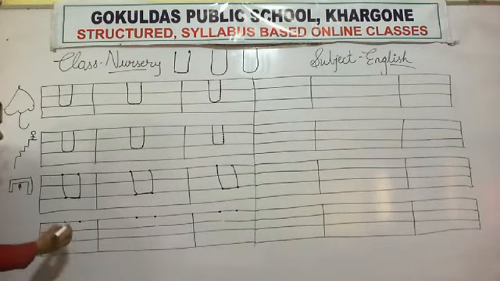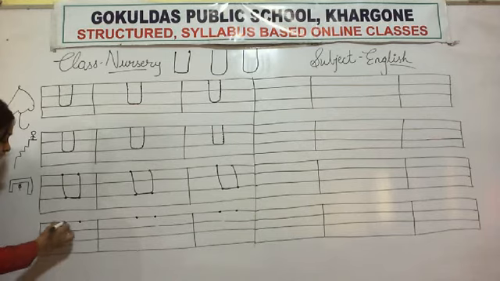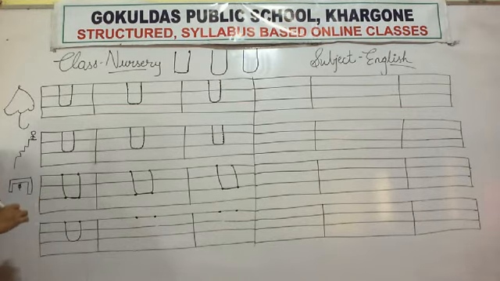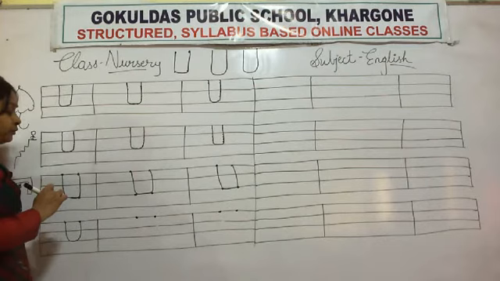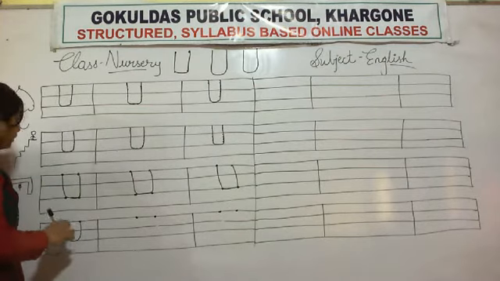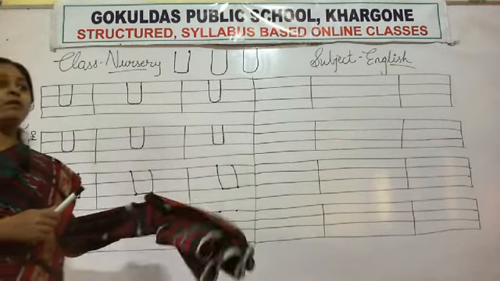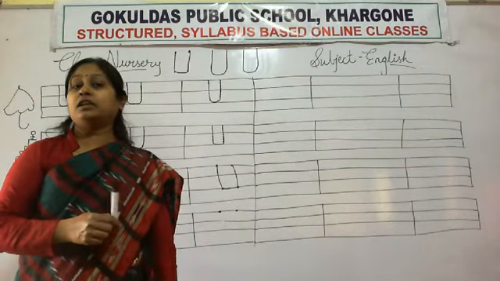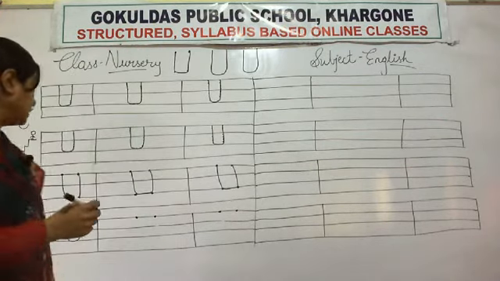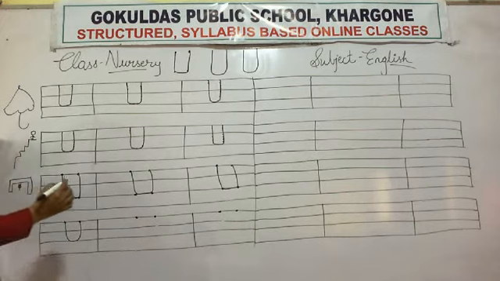Okay? Look here. Standing line till down, then curve, curve, curve, and up. Which letter will form? U. U for umbrella, U for up, U for under, U for uniform, U for unicorn, U for unicycle.